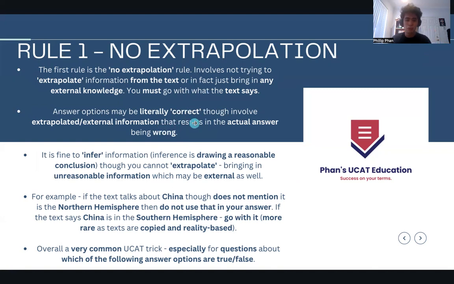So that's actually two very important points, okay? No extrapolating information from the text and no bringing in any external knowledge. I'm going to go through each individually.